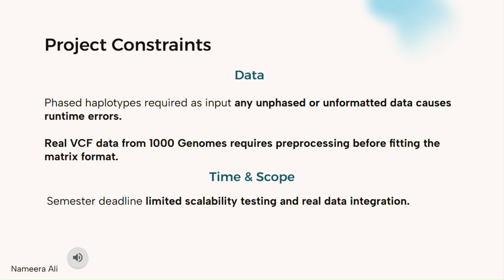Our scope was also bounded by these data requirements. The algorithm specifically requires phased haplotypes, so any unformatted or unphased data causes immediate runtime errors. While we established a pipeline for real 1000 Genomes VCF data, the preprocessing required to fit these into a clean matrix format meant that our primary execution remained focused on synthetic sets to ensure mathematical accuracy within our semester timeframe.